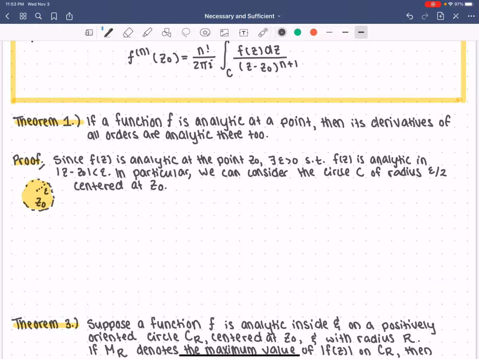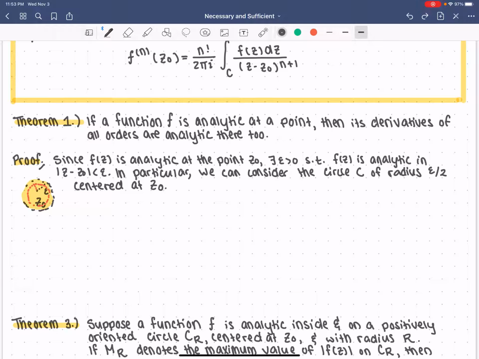So let's think about this picture here. We have z naught, we have epsilon, we know f is analytic at every point in this disk. And what we can do next is draw a little epsilon over 2 neighborhood around z naught. It's going to stay within our original neighborhood, so the derivative of f still exists at every point within this disk that I have shaded.